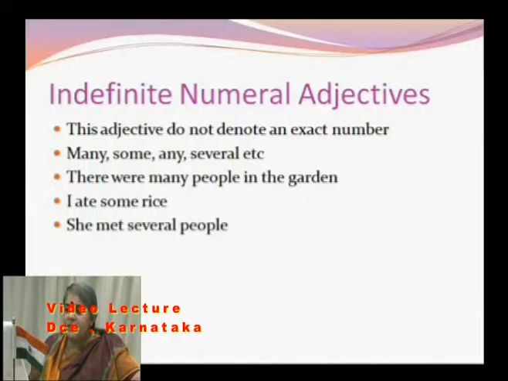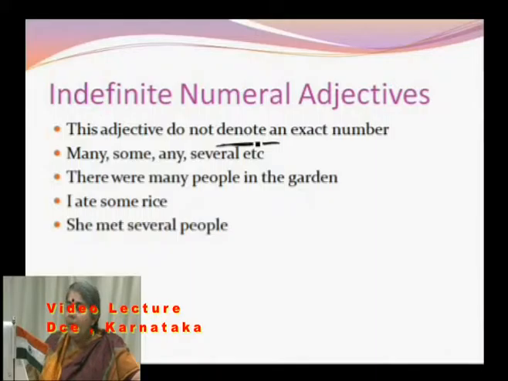There are some adjectives which are indefinite. They are called indefinite numeral adjectives. These adjectives do not denote exact number. It doesn't talk about exact number. What are those adjectives? Many, some, any, several.